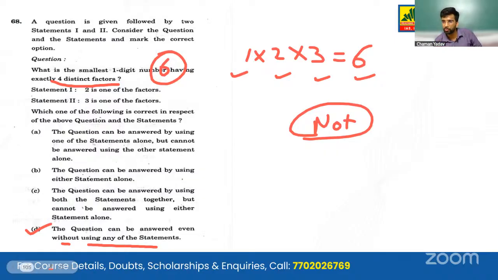Generally, over the past years, UPSC has had options like the question cannot be solved with either this statement or that statement, or it can be solved with both statements, or one statement, or either statement. So this year they have introduced in certain questions the option that the question can be answered without using any of the statements given above.